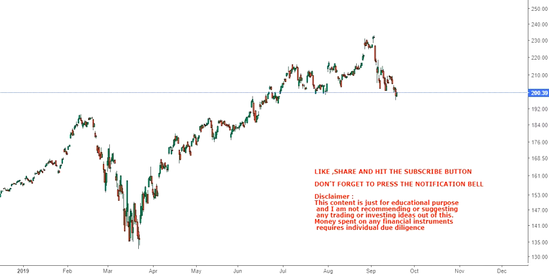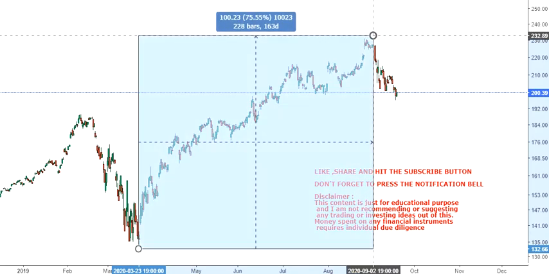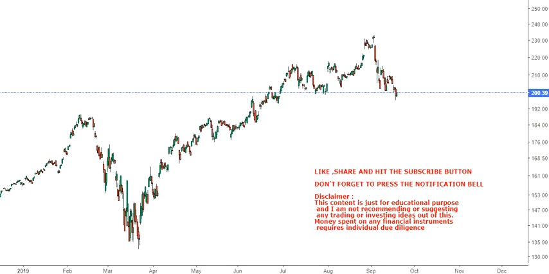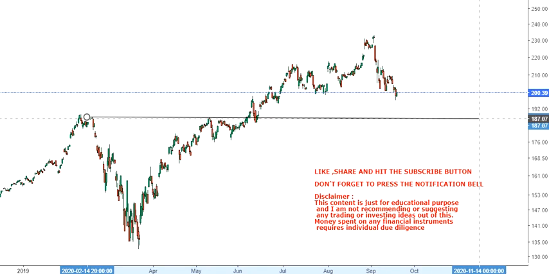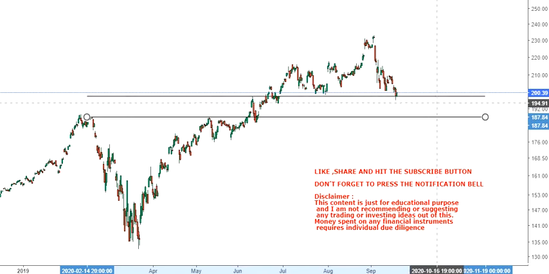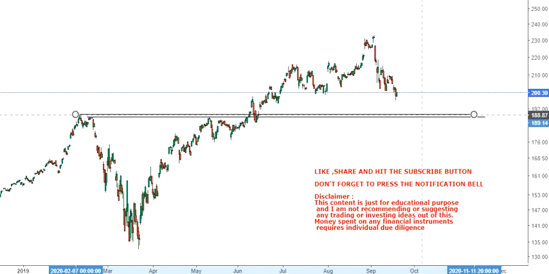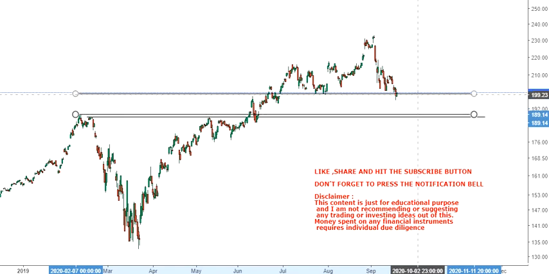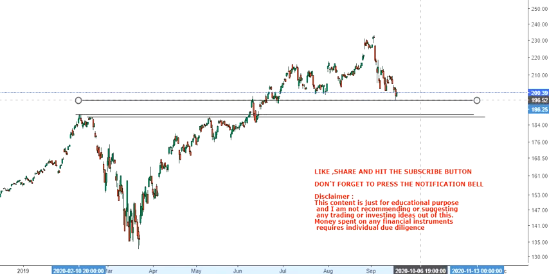Friends, in this video we are going to discuss Microsoft and the way the chart has moved from the lows of 2019. It has already given a rise of 75 odd percent, and currently we can see some sort of correction. Obviously it won't be bad if the stock takes its own time, corrects a bit and consolidates a bit. It would be good that the stock does not go in a hurry from one direction to another in one shot, and then fall back very sharply. It will hurt lots of people.